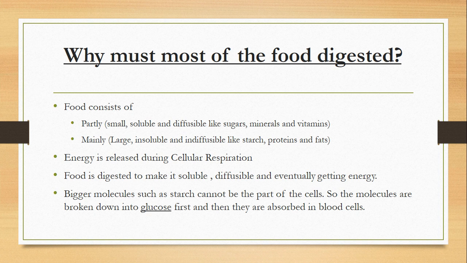It should be converted into small molecules, its smaller components, which are glucose. Then they are absorbed in the blood cells, because when something is not dissolved in the blood, you cannot get energy. When it is absorbed in blood cells, then you are going to get that energy. Without the absorption there is no concept of energy.